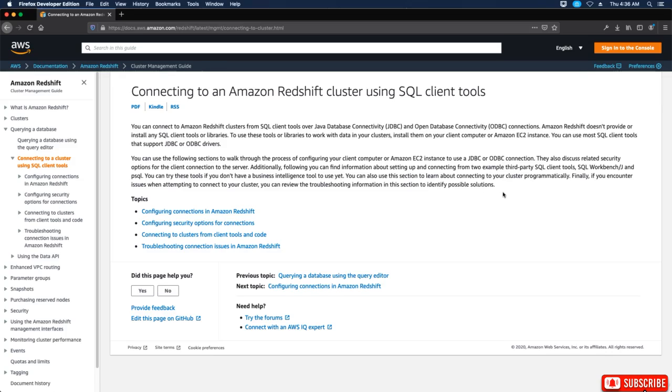You can also use this section to learn about connecting your cluster programmatically. Finally, if you encounter issues when attempting to connect to your cluster, you can review the troubleshooting information in this section to identify possible solutions. So, topics. And these are the tools that we're going to be talking about in the upcoming videos. So configuring connections in Amazon Redshift, configuring security options for connections, connecting to clusters from client tools and code, and troubleshooting connection issues in Amazon Redshift. Okay, so those are the SQL Client Tools. Thanks for watching. I'll see you in the next video.